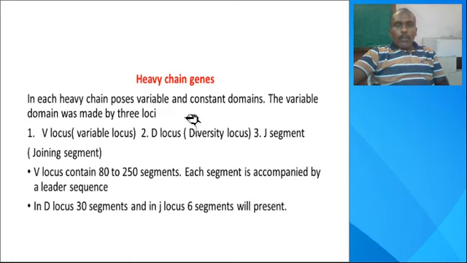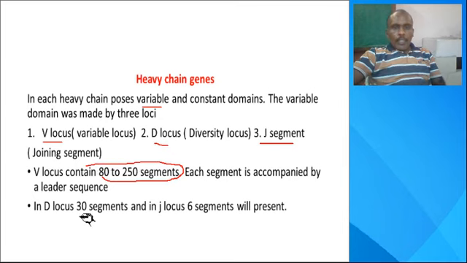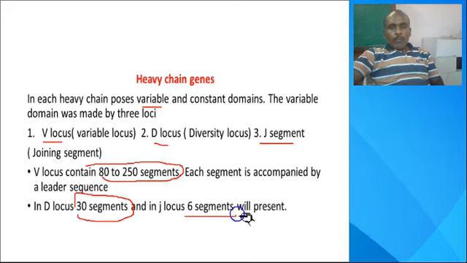When we observe the heavy chain, an immunoglobulin contains 2 types of chains: one is the heavy chain and the other is the light chain. In a heavy chain, 2 regions are there: one is the variable region and another is the constant region. The variable region contains 3 loci: the V locus, the D locus, and the J locus. The V locus contains 80 to 250 segments. The D locus contains just 30 segments, which is constant. The J locus contains 6 segments.